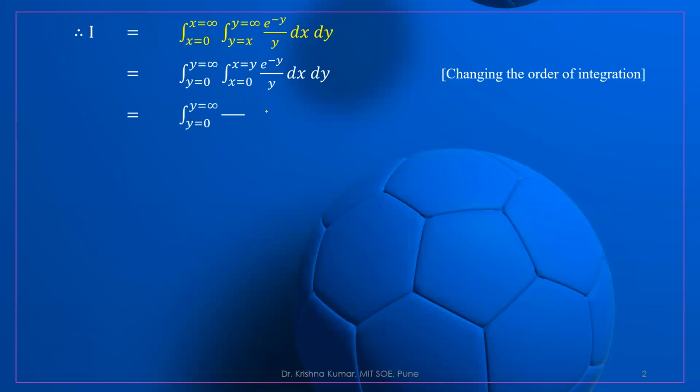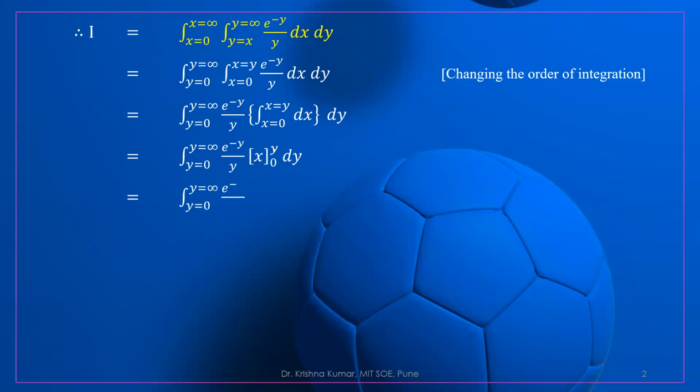So we can write it in this manner: e to the power minus y upon y, we can take outside, and we have to integrate this part with respect to x. So what is the integration of this? Integration of dx with respect to x is x, so this is x under the limit 0 to y, dy. Now if we simplify it, this is y minus 0, and y minus 0 means y. So this y and this y will cancel, and we are getting e to the power minus y upon y times y dy.